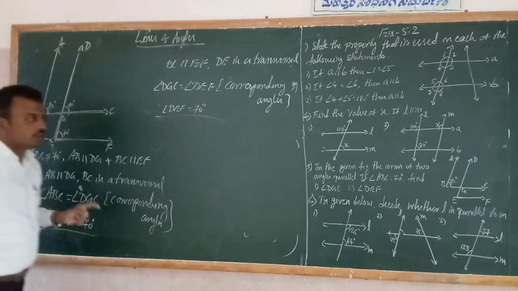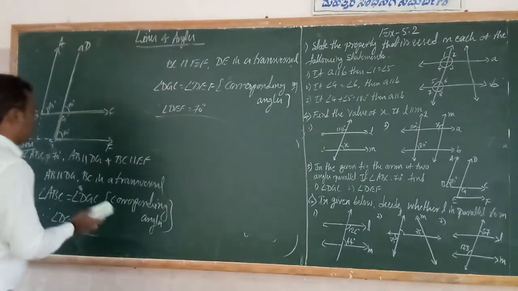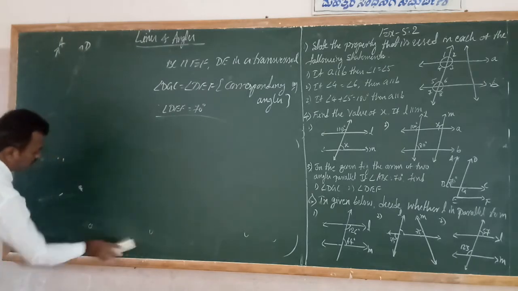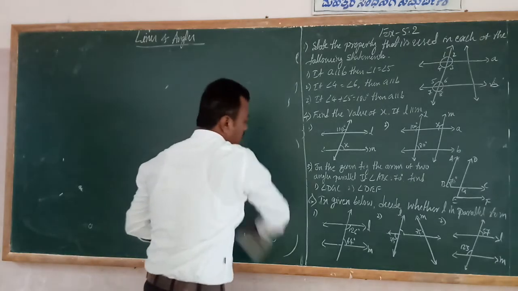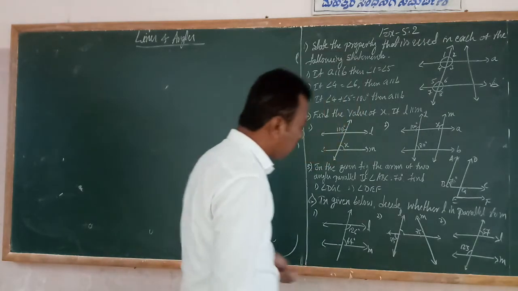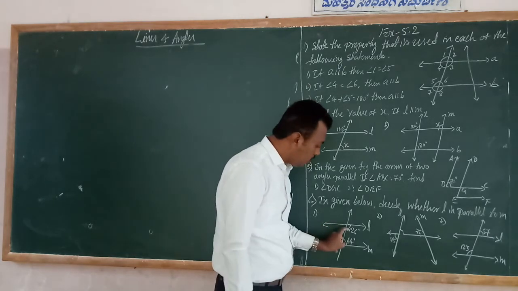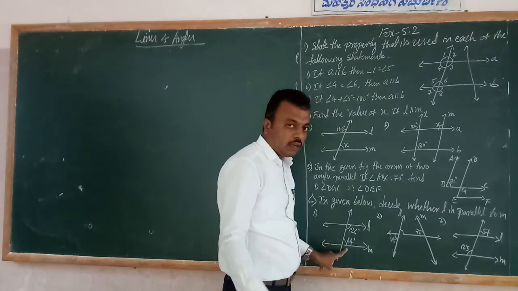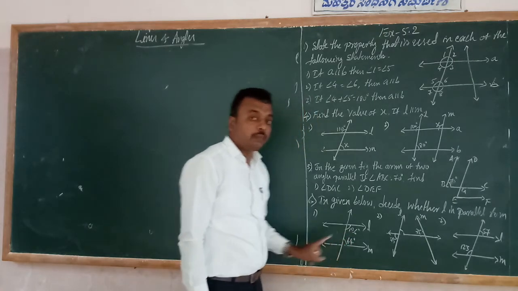Can you understand? So this is the solution of the given question. So I will go to question number 6. In the given figures, decide whether L is parallel to M. We have to find out whether L and M are parallel, using the property. So these two angles are what? Co-interior angles. If the sum is 180 degrees, then they are parallel lines. But if the sum is not equal to 180 degrees, they are not parallel to each other.